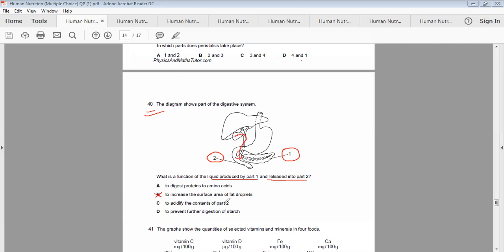C, to acidify the content of part 2? No, acidification or acidic pH is only found in the stomach. And the fourth one, that is D, to prevent further digestion of the starch? No, there is no prevention of further digestion of starch in this area. So the correct option is to digest the protein to amino acids. That is, the pancreas secretes pancreatic juice that contains the protease enzyme, and it comes into the duodenum where the protein molecules are present, and it converts the proteins into small molecules, that is amino acids.